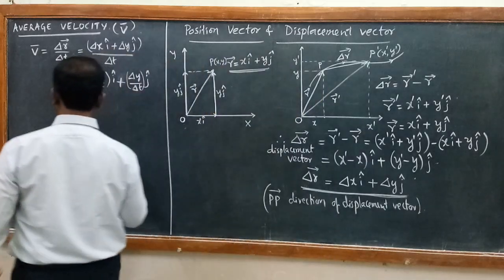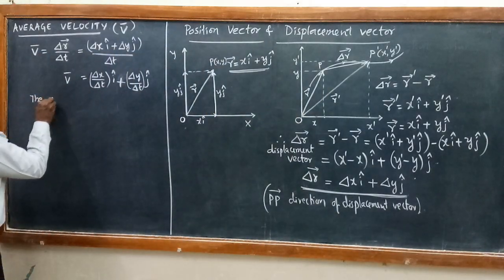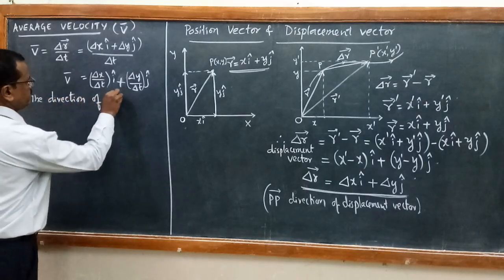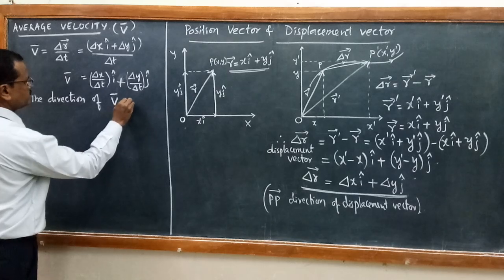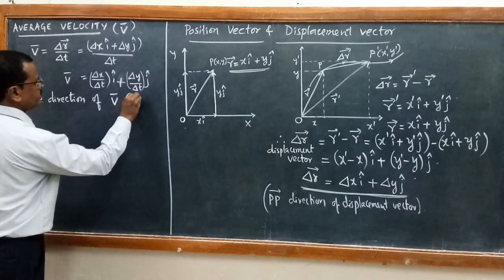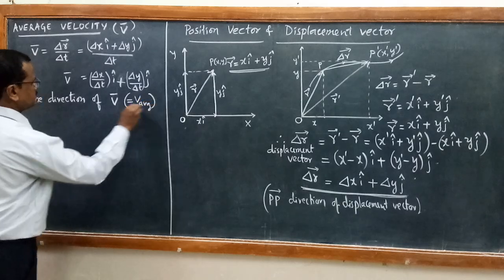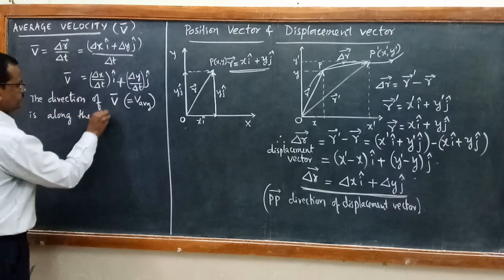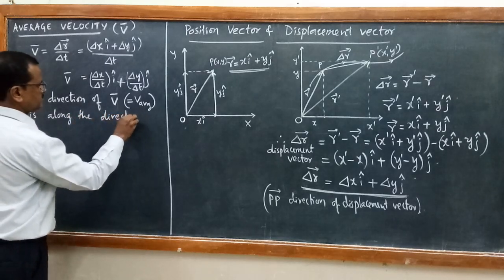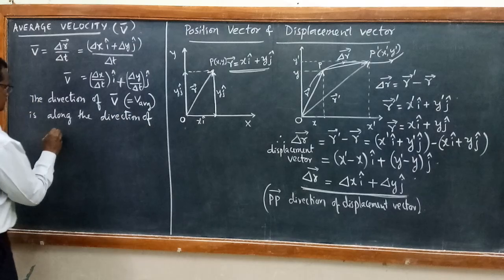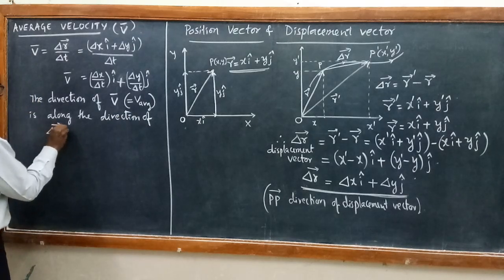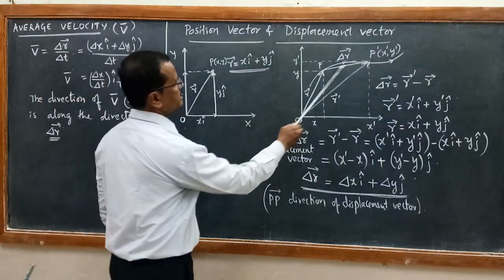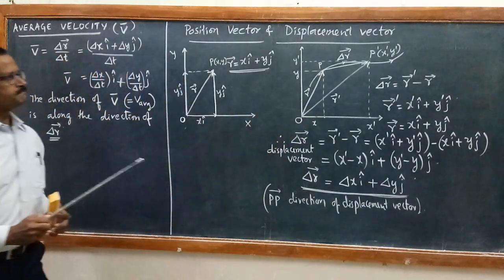So we can write the direction of average velocity, or I can write v average is along the direction of displacement vector delta r. So whatever the direction is there, in the same direction we get the average velocity.